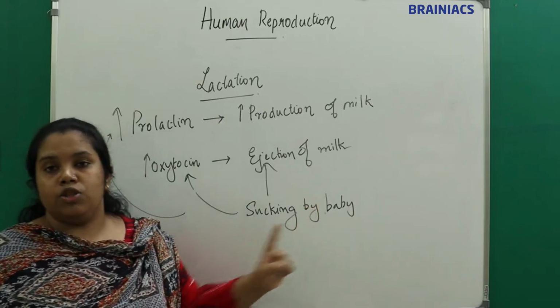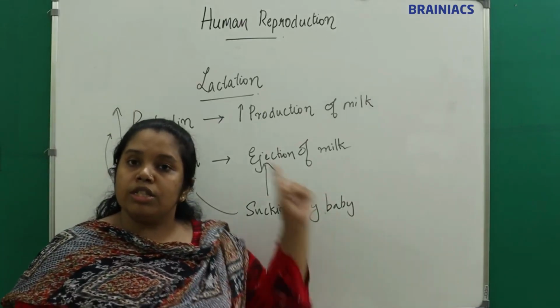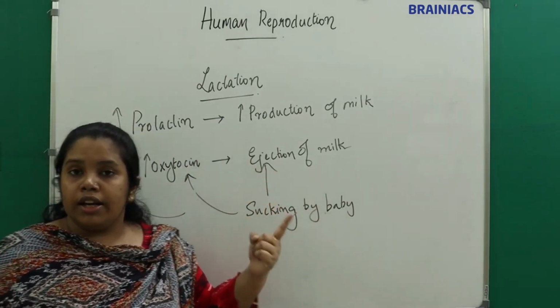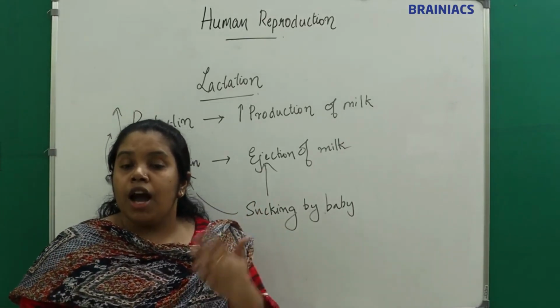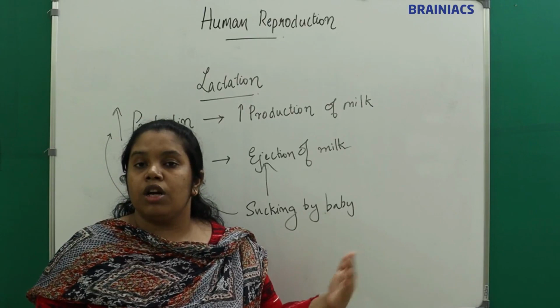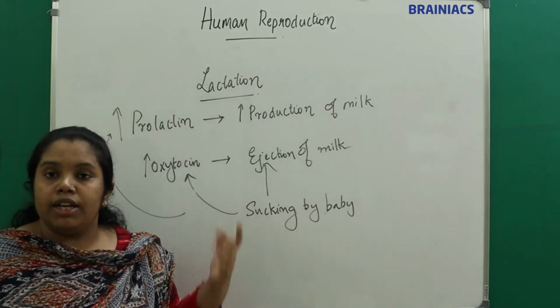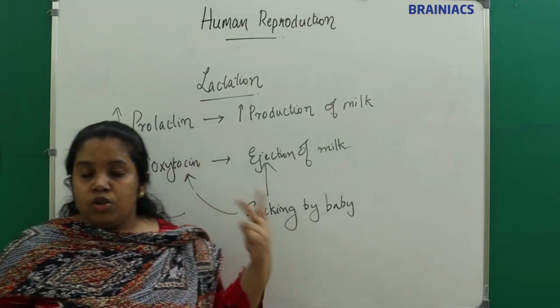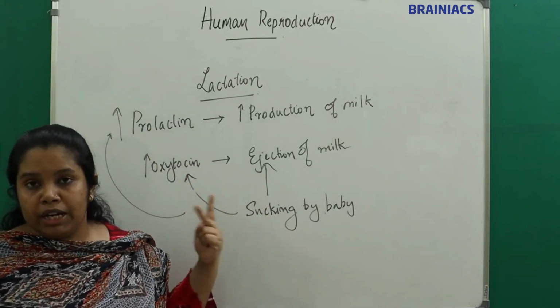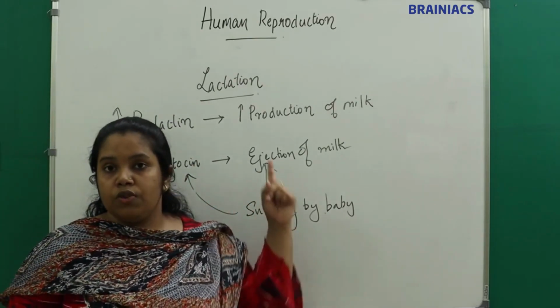Whatever the age, if we are feeding the baby till 2 years, milk will be produced up to 2 years, right? So what is the stimulus for milk production after 6 months or after 1 year of the delivery? It is the sucking by the baby, understand? So there are two stimuli for milk secretion, right? What is the first one? Prolactin.